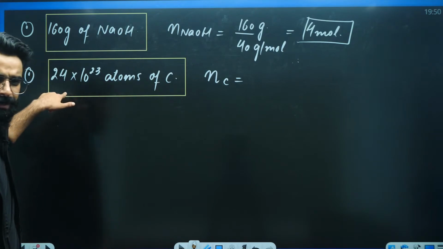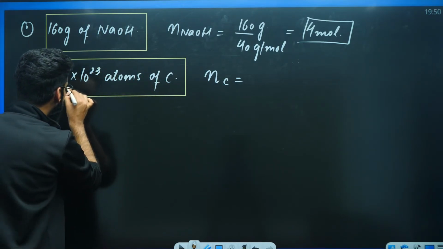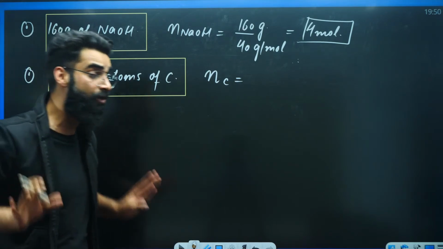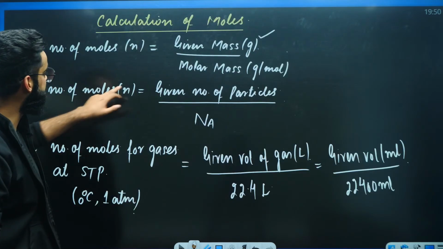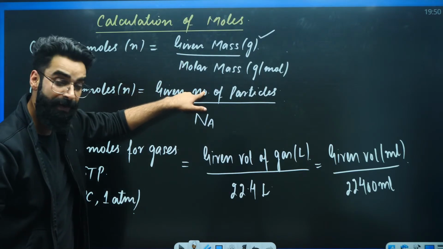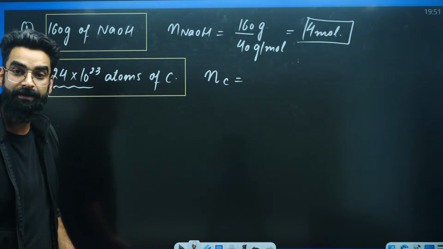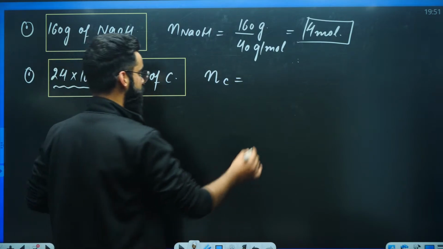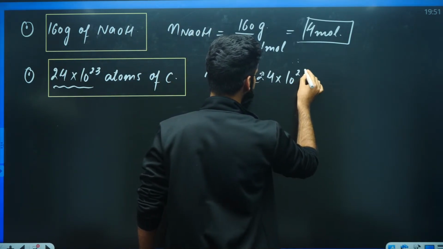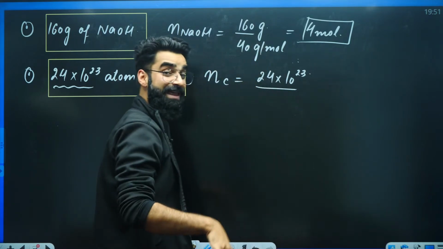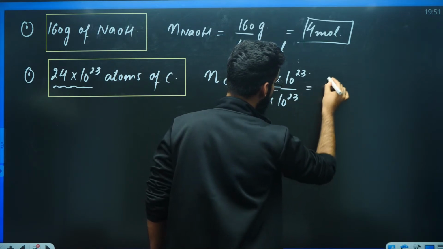Now, first of all, look. Are we given with the mass of carbon? No. Are we given with the number of particles of carbon? Absolutely, we are given with number of particles of carbon. And when we are given with number of particles, what do we do? Given number of particles, divide by Avogadro's number. We are given with the particles of carbon, so I'll be using the second result. Given number of particles, which is 24 into 10 raised power 23, divided by Avogadro's number, which is approximately 6 into 10 raised power 23. The value comes out to be 4.